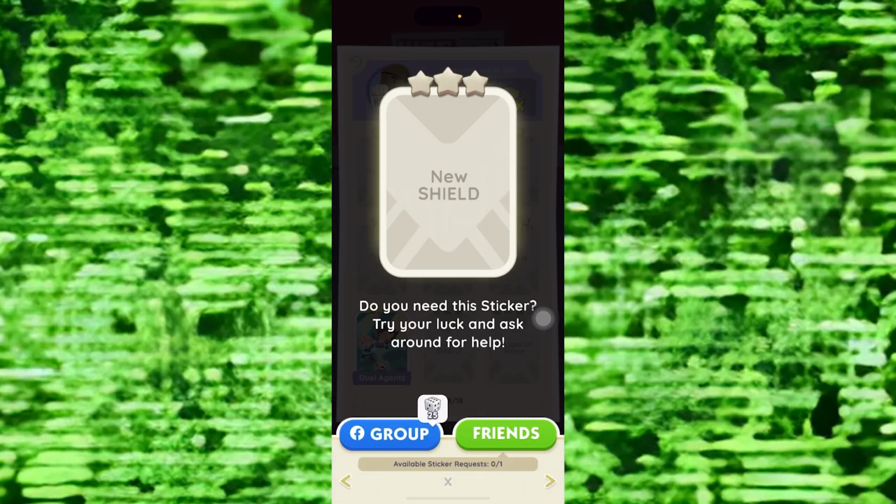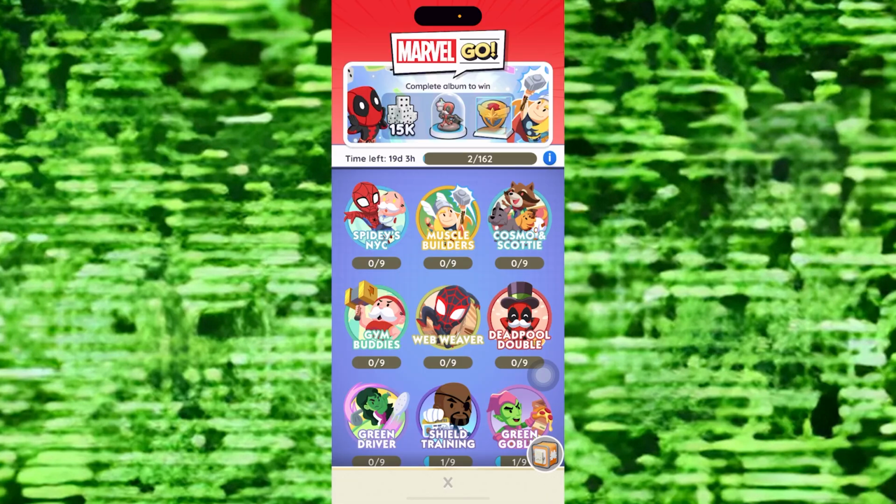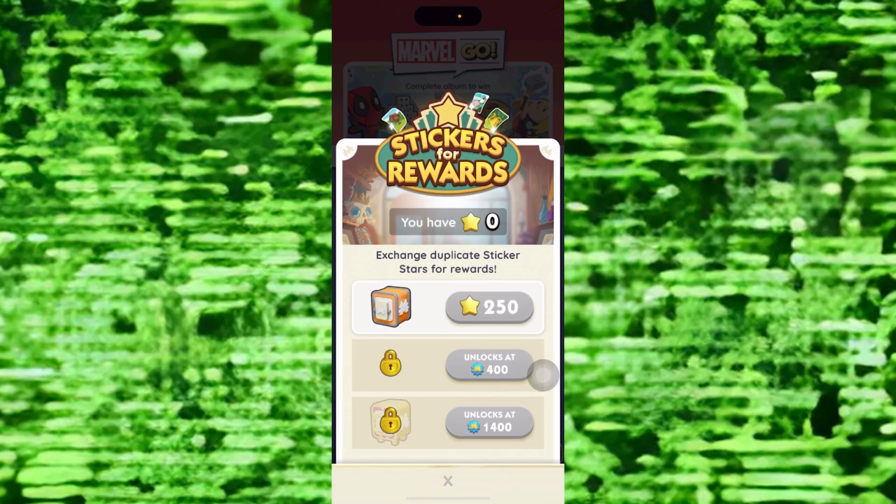You can also share it with your friends by tapping on the friends option. Now you can exchange stickers to get the reward. In this way, you'll be able to play Monopoly Go on airplane mode iPhone.